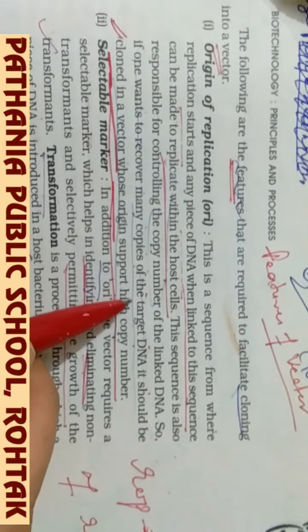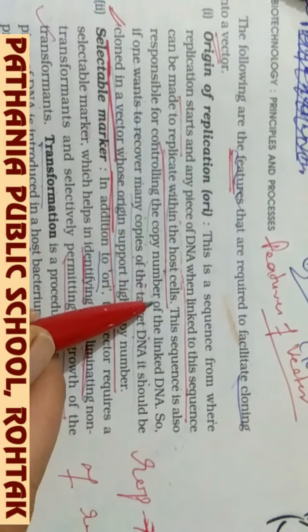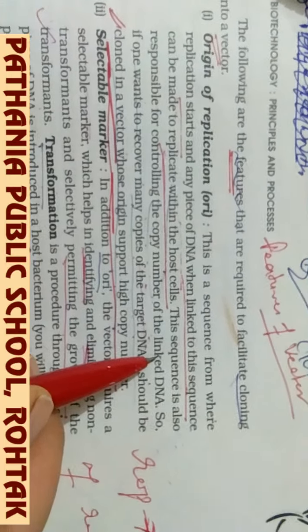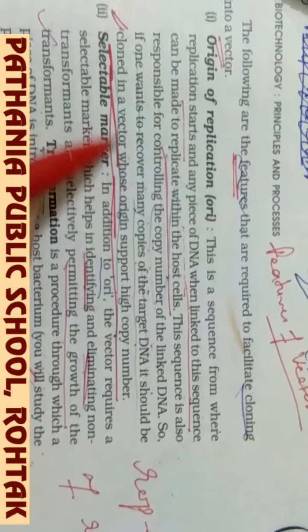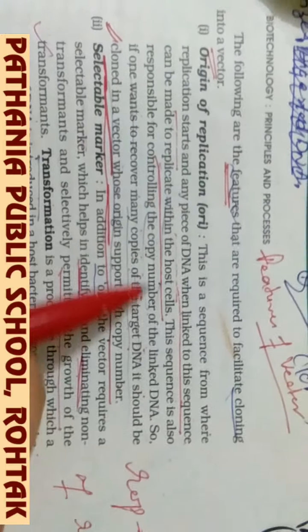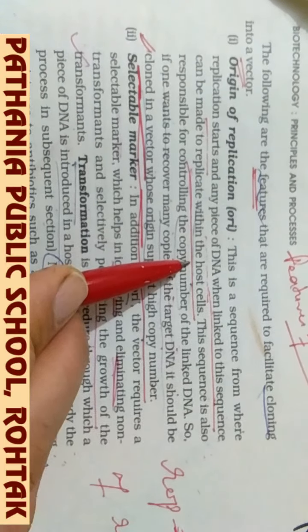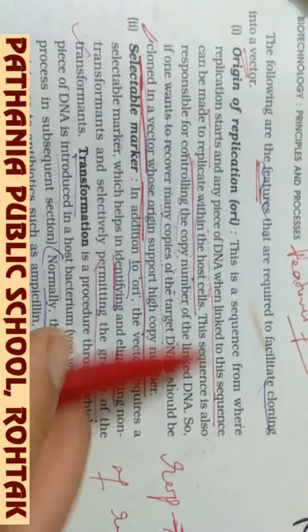It also controls the copy number of the linked DNA, so a vector whose origin supports high copy number is considered a good vector. So this is number one: the origin of replication, where foreign DNA can be ligated.